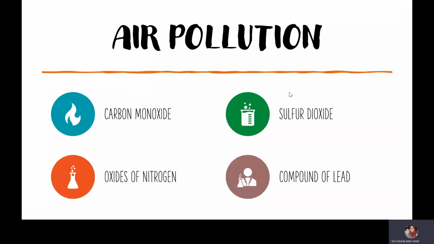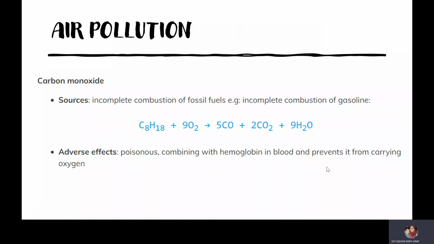Okay, so air pollution. Air pollution consists of carbon monoxide, oxides of nitrogen, sulfur dioxide, and compounds of lead. Among these four, only compounds of lead are not in the gaseous state, but in a solid state. Carbon monoxide comes from incomplete combustion of fossil fuel, for example, incomplete combustion of gasoline. So here is the reaction of fossil fuel with oxygen. Incomplete combustion will produce carbon monoxide together with carbon dioxide and water.